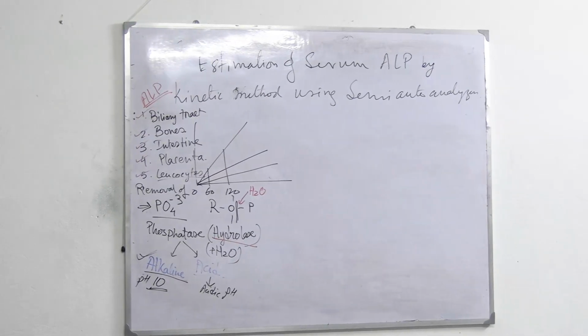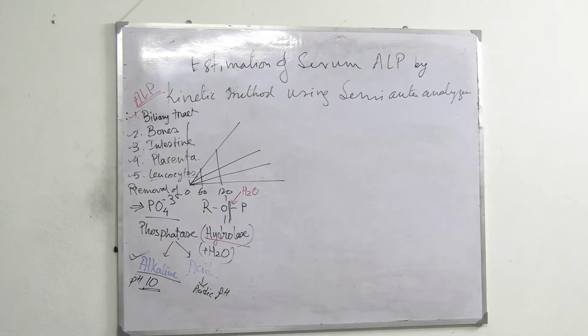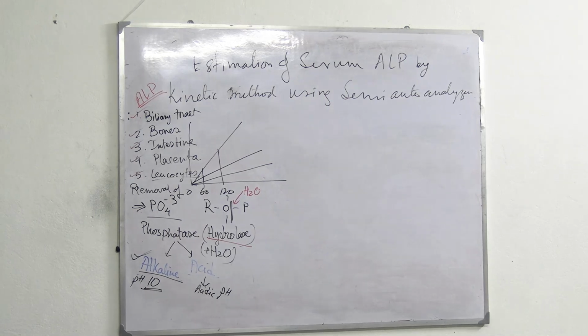Okay, kinetic method. Why kinetic method? Alkaline phosphatase is an enzyme. Right? I told you any endpoint method is used for measurement of a particular analyte that takes a time to convert into another colored complex. When it is only a chemical reaction, it is endpoint.